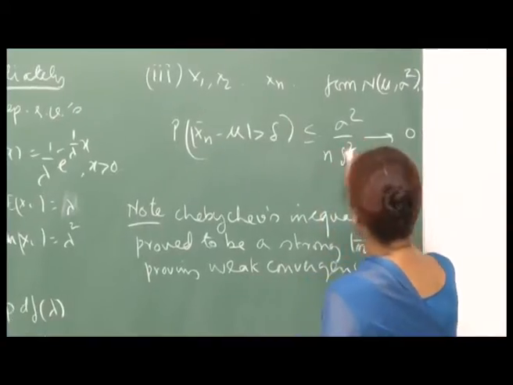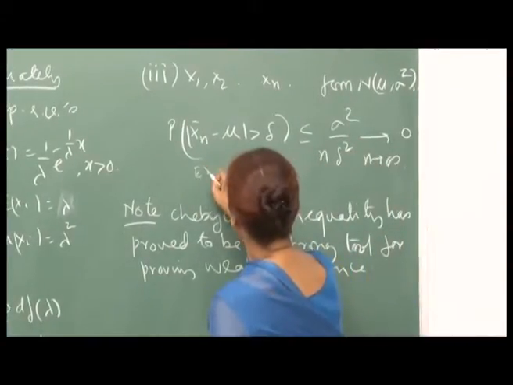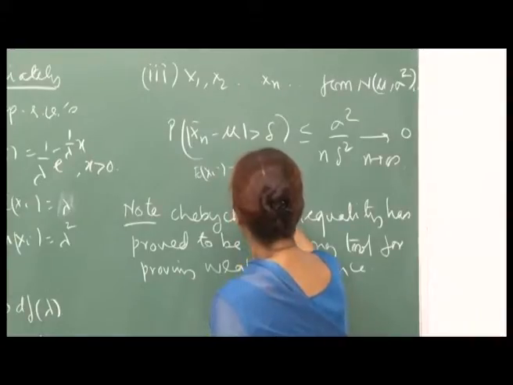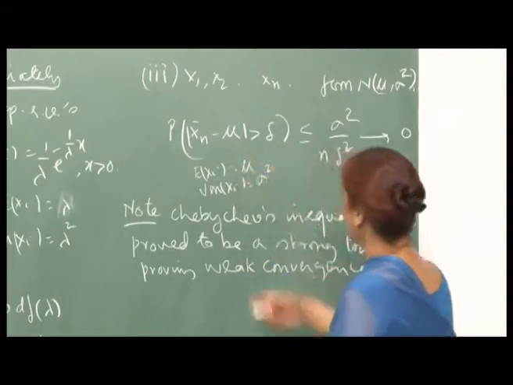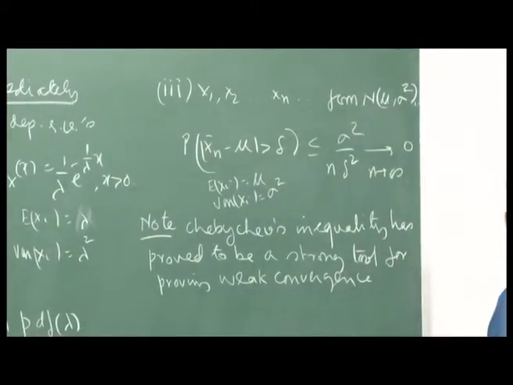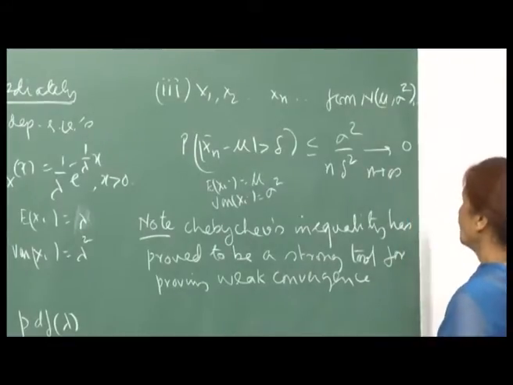Here your expected X i is mu and the variance of X i is given to be sigma square. So, the variance of X n bar would be sigma square by n. This will also go to 0 as n goes to infinity.